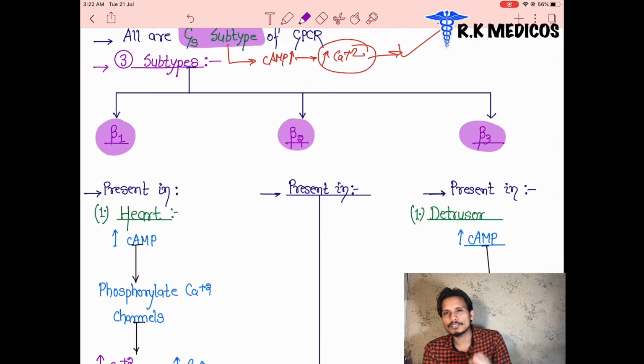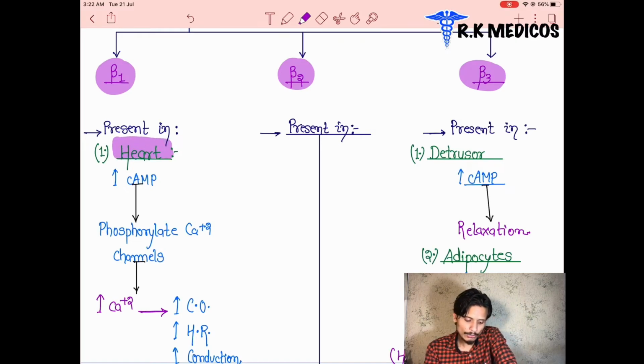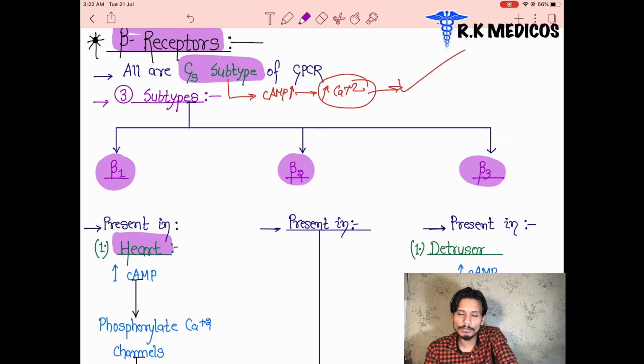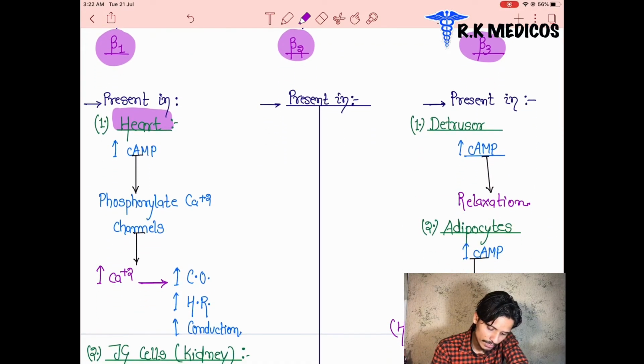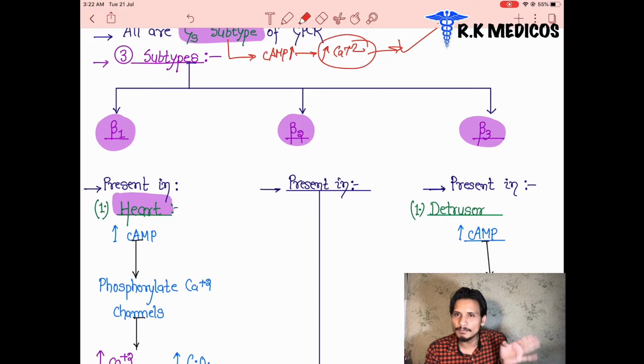Where is beta 1 located in our body? Basically beta 1 is located in the first important organ, that is the heart. You told me all the beta receptors work through the GS subtype, and the GS subtype activates cyclic AMP, and the cyclic AMP increase leads to an increase in calcium plus 2.